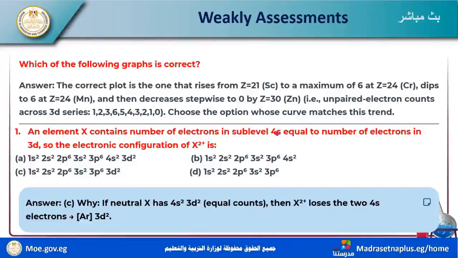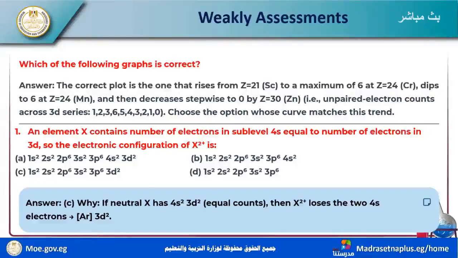But here s is 2 and d equals 2. So the electronic configuration of X positive 2: the atom loses 2 electrons from the outermost sublevel. So we have 3d2.